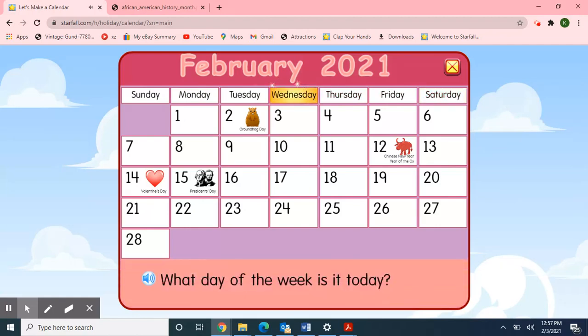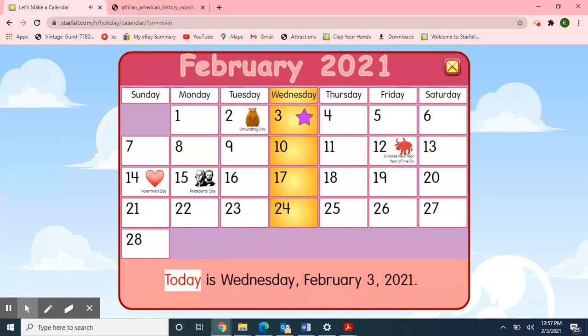So what day of the week is it today? Well, today is Wednesday. Great job! Today is Wednesday, February 3rd, 2021. And if today is Wednesday, and yesterday was Tuesday, Groundhog Day. And if today is Wednesday, what will tomorrow be? Well, tomorrow will be Thursday. That's right, Thursday. So today is Wednesday, February 3rd, 2021.